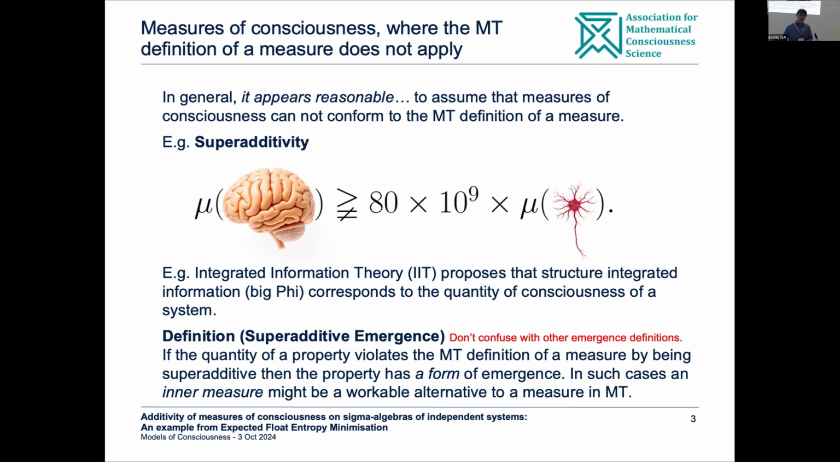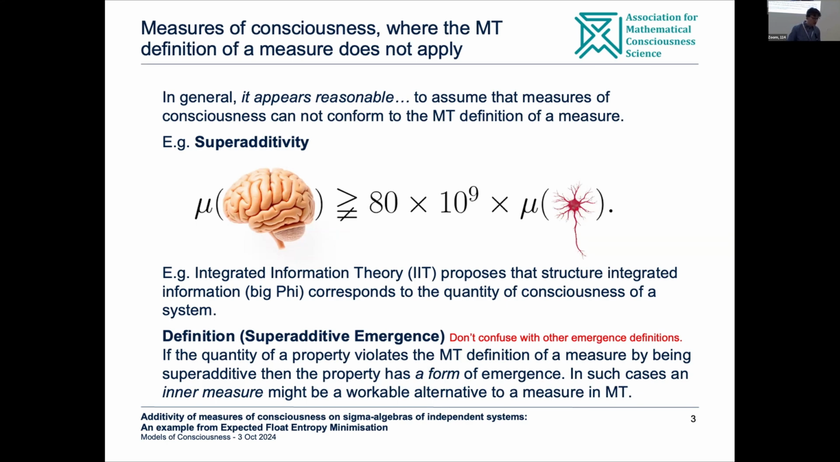So you think about going from sets to systems now. You think about a brain; we would anticipate that the consciousness is likely connected to all of the interconnections within the system. So when you measure the amount of consciousness of a brain, it's going to be much more than 80 billion times the amount of consciousness of a single neuron. And of course, big phi in IIT is superadditive. So the definition of a measure in measure theory doesn't come over to consciousness measures in general.